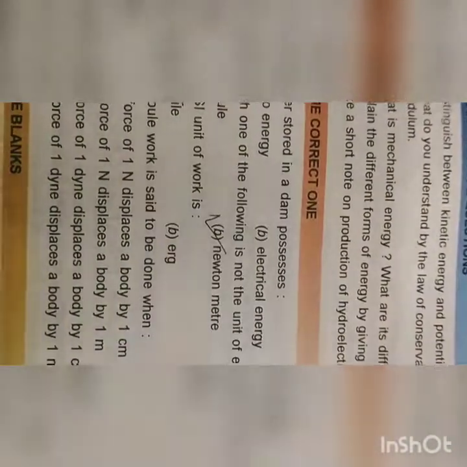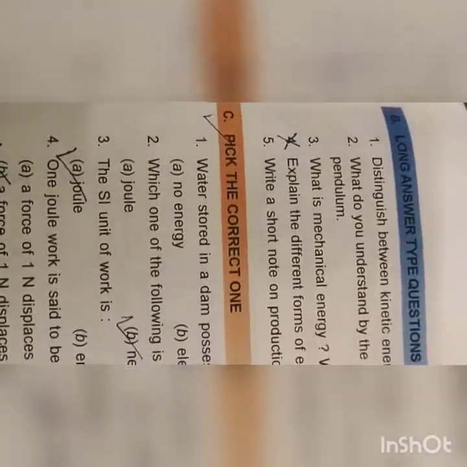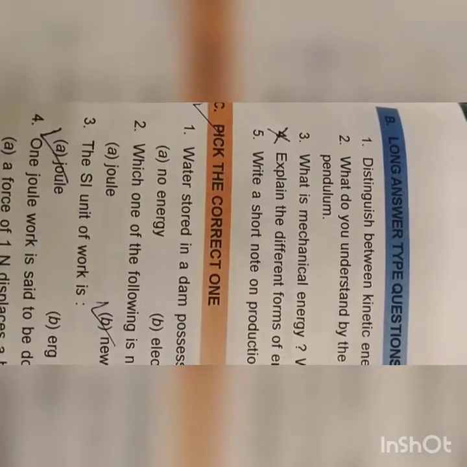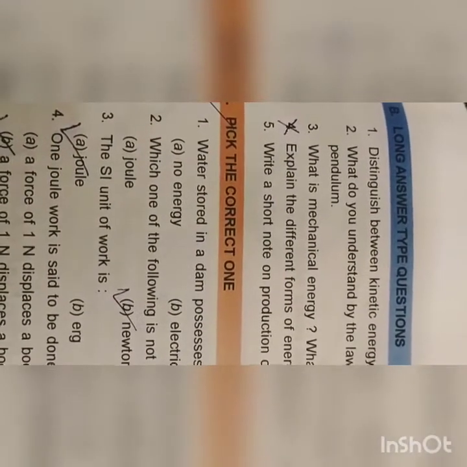Now, the next question is, explain different forms of energies. So we have done it in short answers also. There is question 5. So we will not repeat it. So leave this question. Okay. So this question is repeated. So leave this question. Cancel it. Now come to the next question 5.